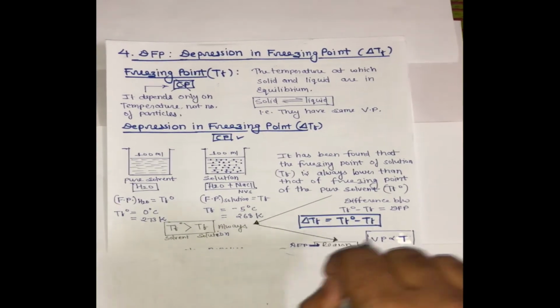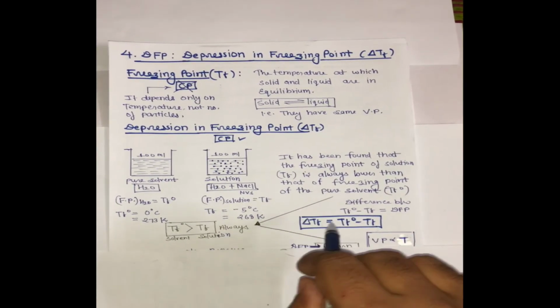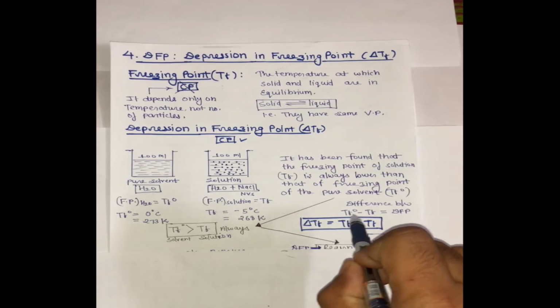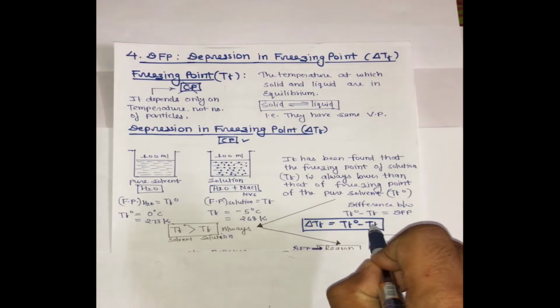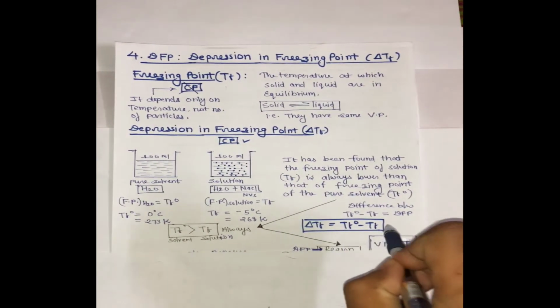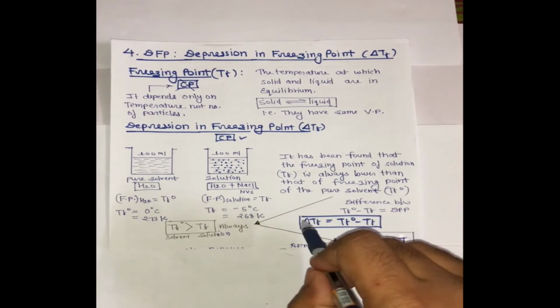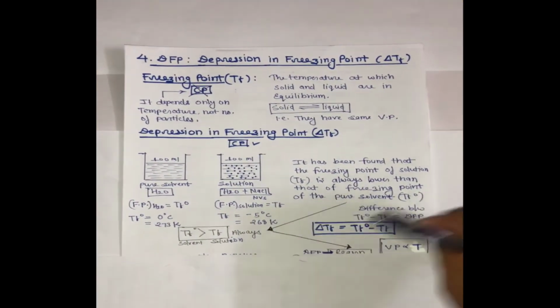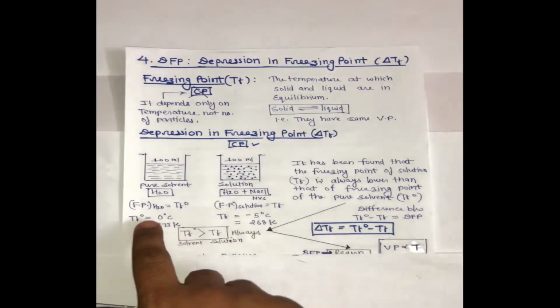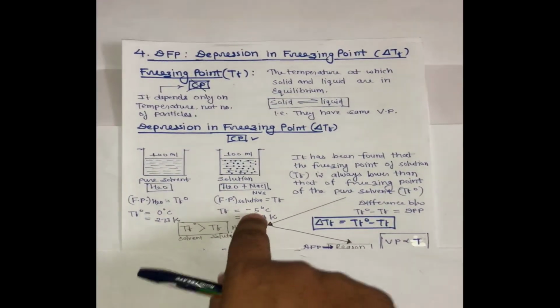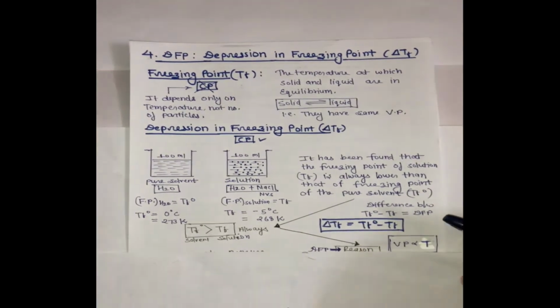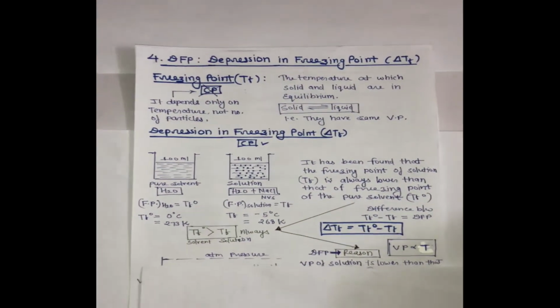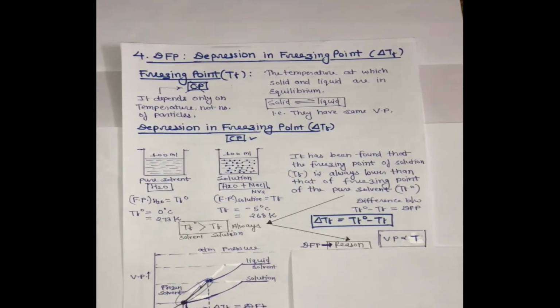But one more thing is that delta TB was equal to TB minus TB naught, because TB was greater. But here delta TF equals TF naught minus TF. TF naught is greater than TF because TF naught is 0 and TF is more or less minus 5, minus 4, minus 1 or minus 10, whatever. I don't know what it actually is, but we can remember this.